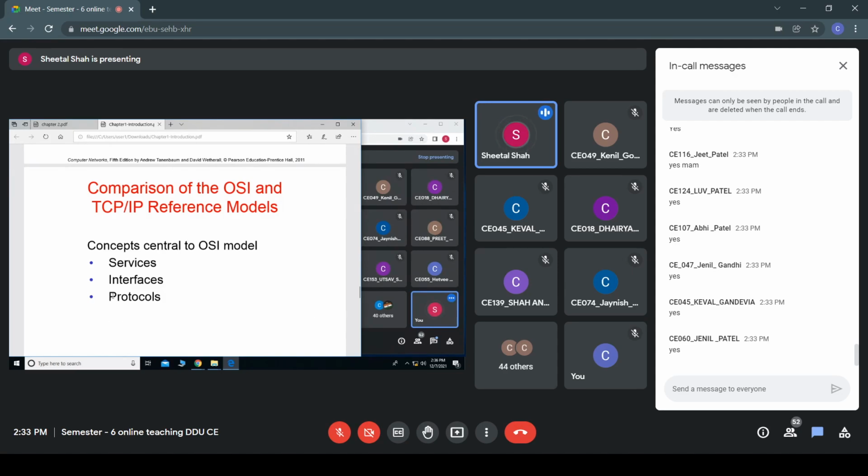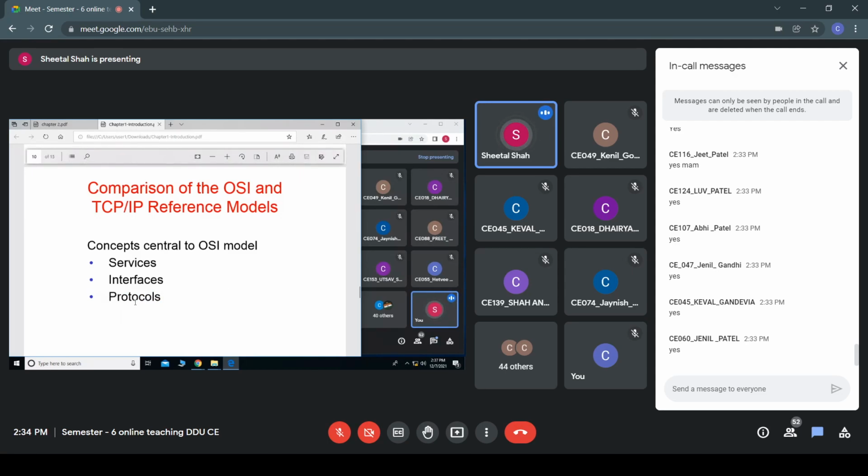Okay, so regarding the peer protocols which are used in each layer, the protocol which is used by host A at the transport layer may not be the same as the protocol which is used by host B at the transport layer. They might be different. They don't say what protocol should be used.